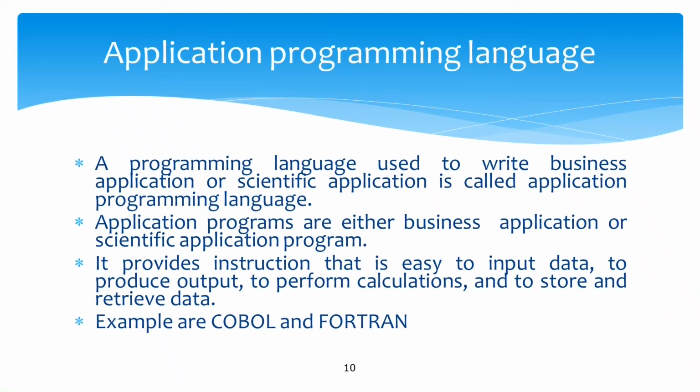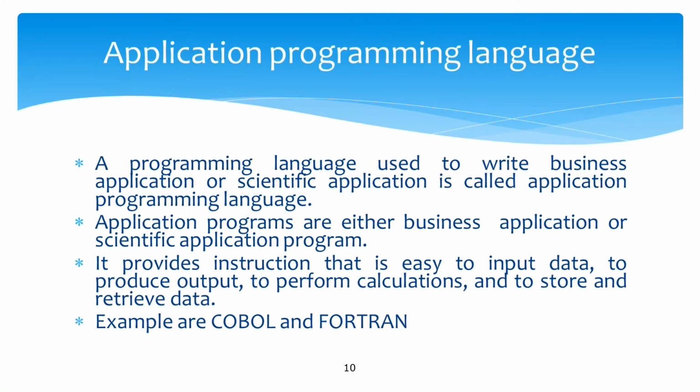Now, let us try to understand application programming language. We know that system programming languages are used to write system programs. Likewise, application programming languages are used to write particular applications. So, a programming language used to write business application or scientific application is called application programming language.